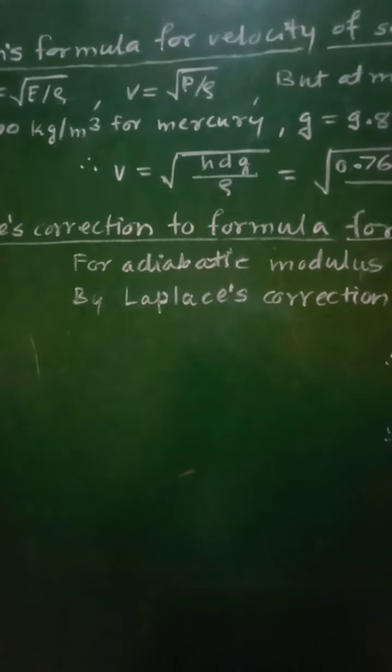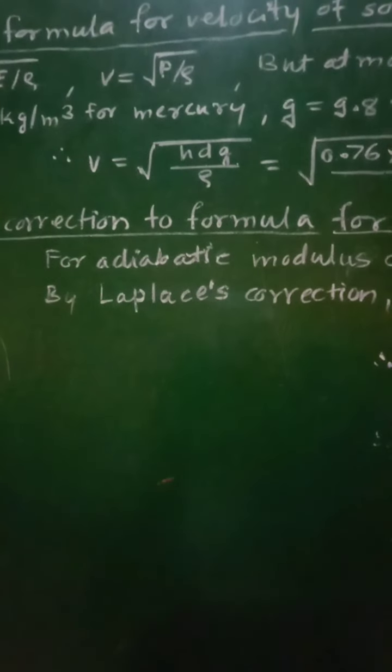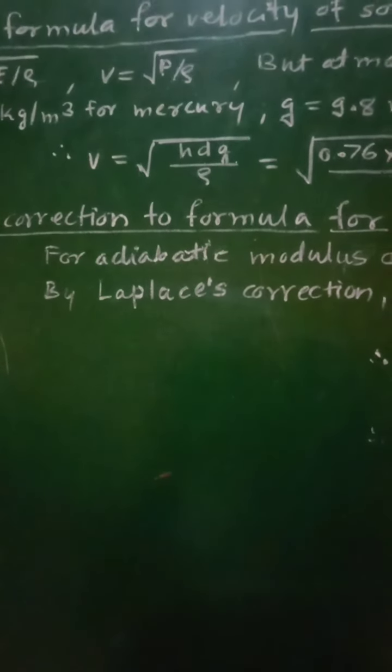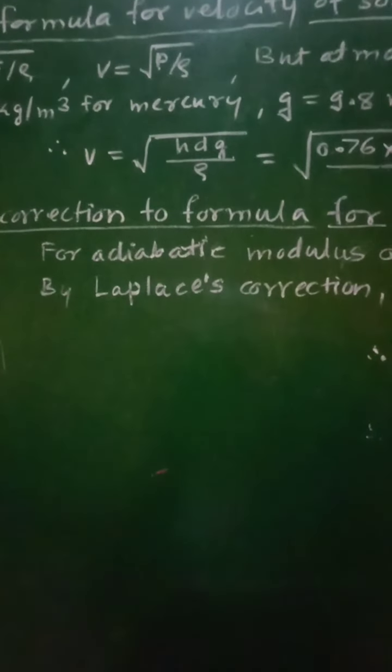That means the temperature of the medium will continuously change. As there is production as well as loss of heat energy, the temperature of the medium will not remain constant, and therefore it will not be an isothermal change.